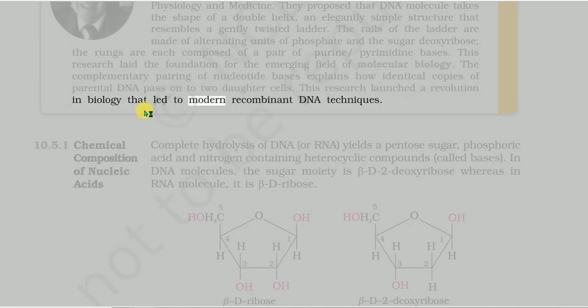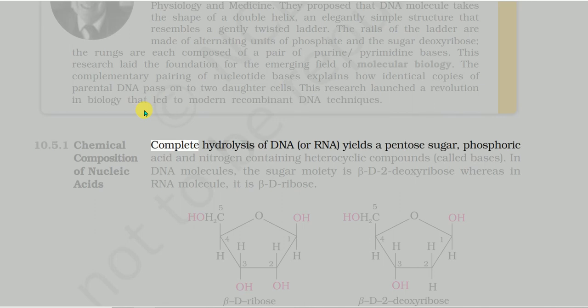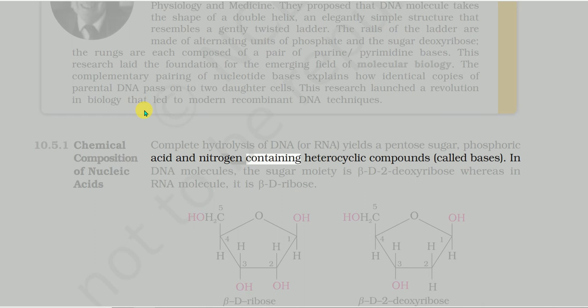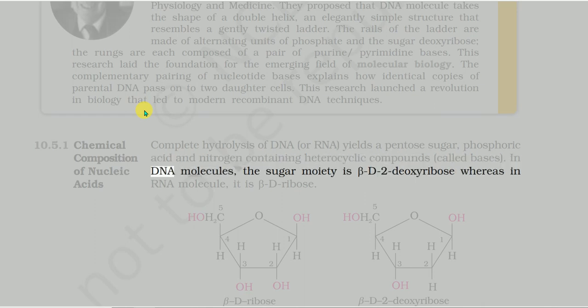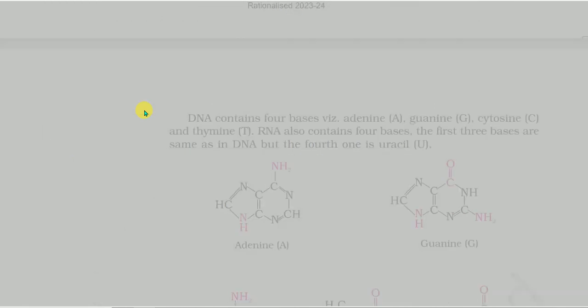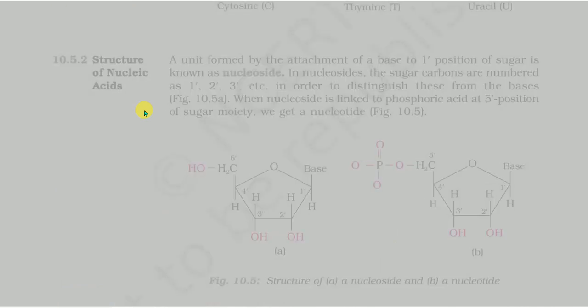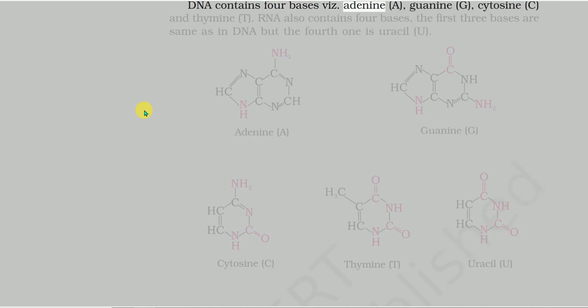Complete hydrolysis of DNA or RNA yields a pentose sugar, phosphoric acid and nitrogen containing heterocyclic compounds, called bases. In DNA molecules, the sugar moiety is β-D-2-deoxyribose, whereas in RNA molecule, it is β-D-ribose. Chemical composition of nucleic acids. Cytosine, C, thymine, T, uracil, U. DNA contains 4 bases viz adenine, A, guanine, G, cytosine, C, and thymine, T. RNA also contains 4 bases. The first 3 bases are same as in DNA but the fourth one is uracil, U.